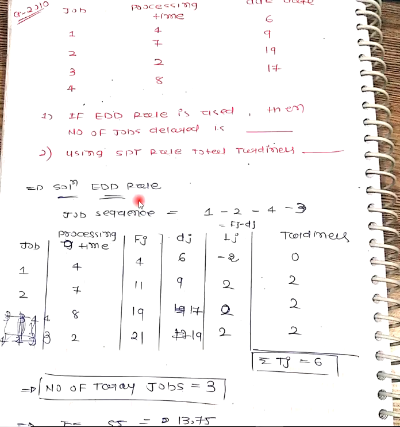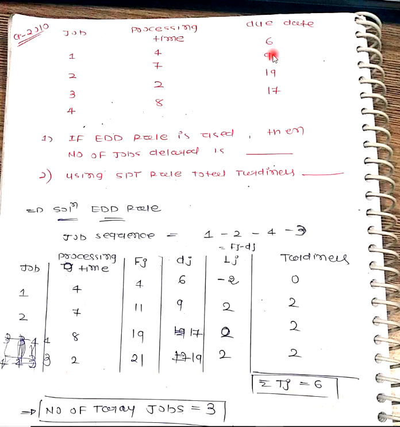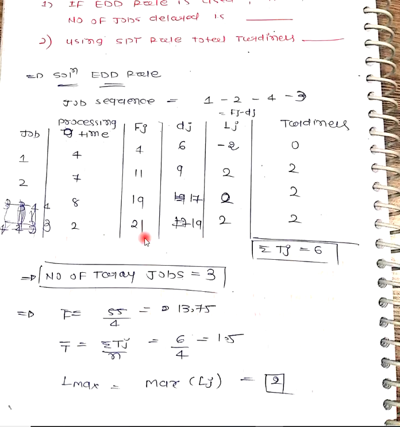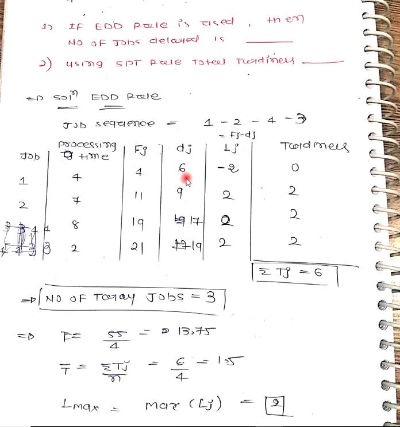So what EDD says is my job sequence will be based on due date, that is 6, 9, 17, 19. So my job sequence will be 1, 2, 4, 3. So my processing times for 1, 2, 4, 3 are 4, 7, 8, 2. What is my flow time? That is 4, 4 plus 7, 11, 11 plus 8, 19, 19 plus 2, 21. So average flow time you can calculate by the summation of all these divided by 4. What are the due dates they have given?